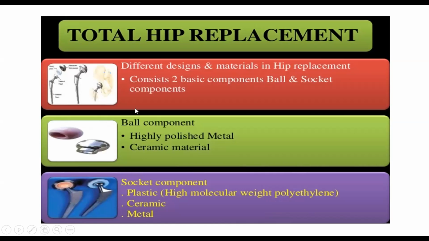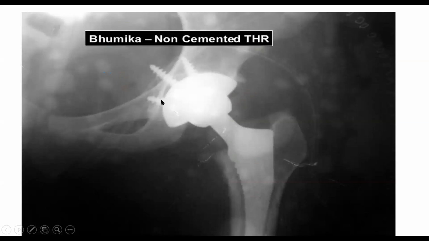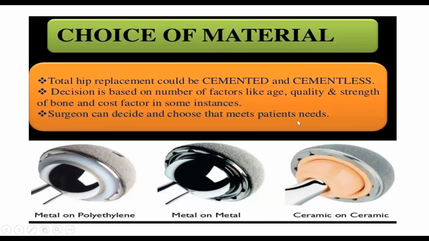This is the structure. This is the new head. It is all metallic. You remove the head, you remove the stem, you put a new stem, a new neck, and a new head. You put a new acetabulum, and this is known as THR. This is the main choice, and the choice of material is irrelevant for you people.